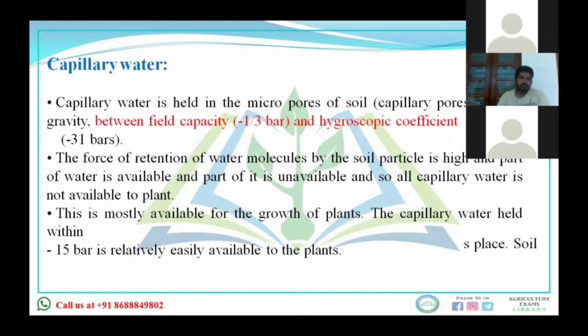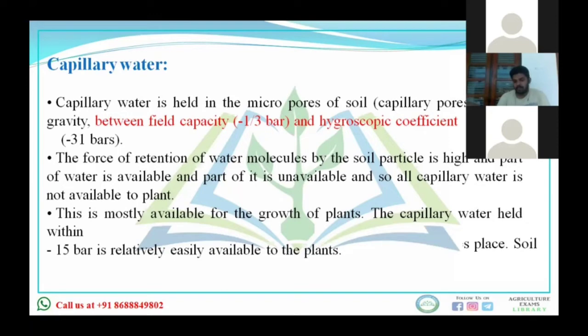Surface tension, soil texture, organic matter, soil structure, all these are the factors which affect the capillary water. If there is an increase in the surface tension of the soil, then the amount of the capillary water also increases. Now, if you talk about the soil texture, of course we have discussed before also that the finer texture soil has a greater number of capillary pores, or a greater number of micropores. It means the soil having the finer texture will hold more capillary water, right?